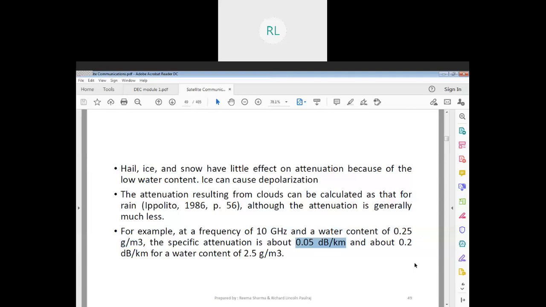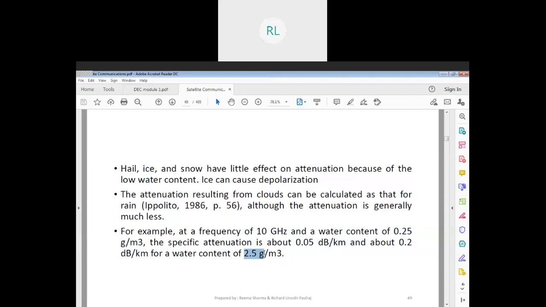For example, at a frequency of 10 gigahertz and a water content of 0.25 grams per meter cube, the specific attenuation is about 0.05 dB per kilometer. Now, we are talking not about micrometers or millimeters, we are talking in terms of kilometers. So you can understand the impact that is happening just because of attenuation. There is a lot of signal loss.